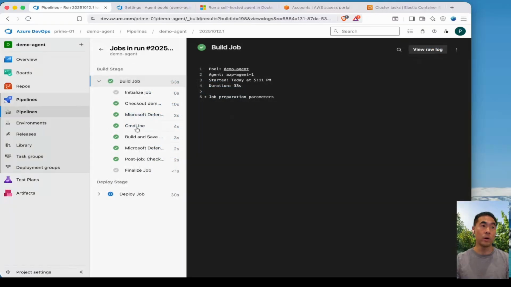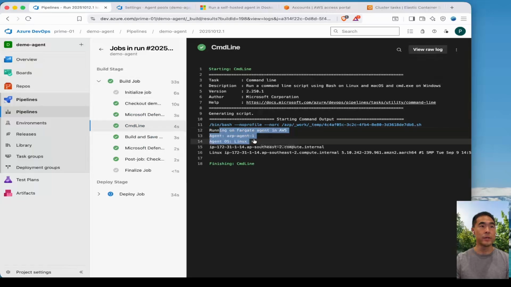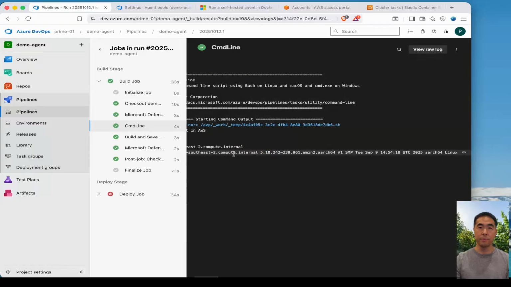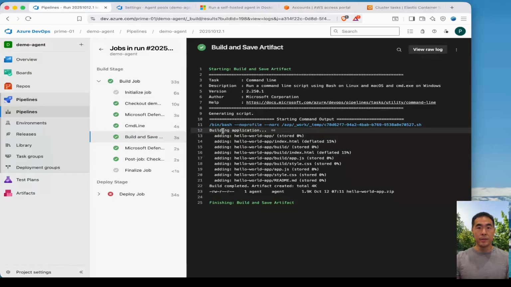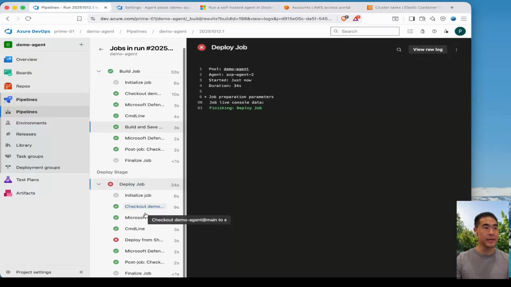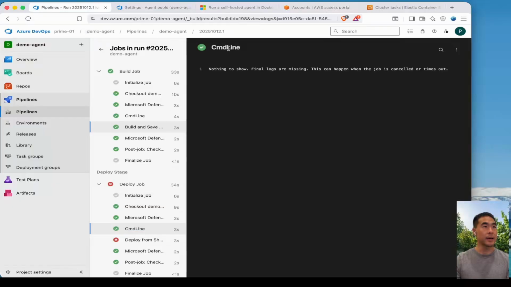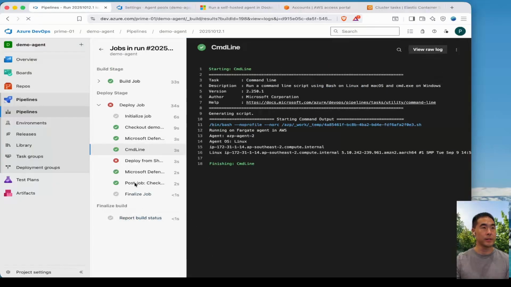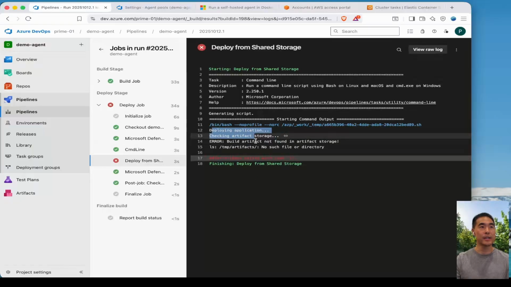So the first build was successful. Here we can see it's using agent one with Linux as the OS, the IP address, which is the public IP address. And here is the building task, adding all these dummy files and zipping it up. And this is the second stage where it ran this command line step successfully. Gotta refresh that. It's using agent 2, same OS, same public IP. And here it fails to deploy that because we're expecting that anyway.